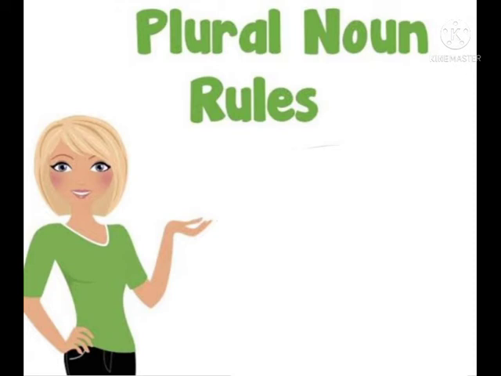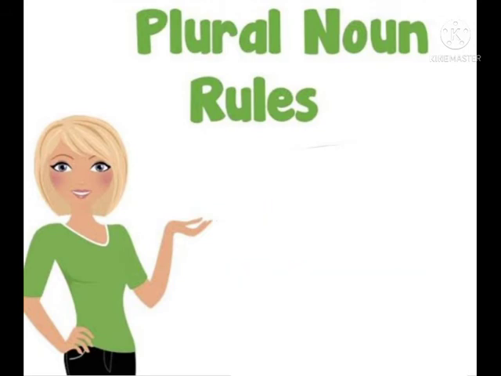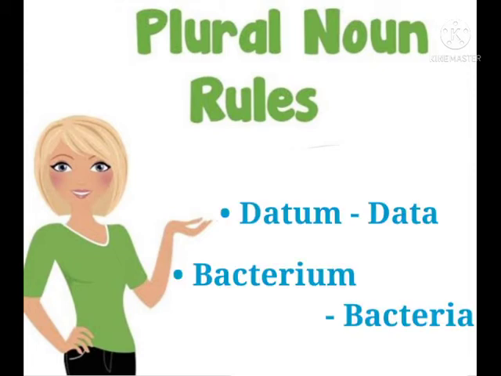Words borrowed from Latin that end in us form their plural by changing us to i. Rule number 17. Words borrowed from Latin that end in um form their plural by changing um to a.